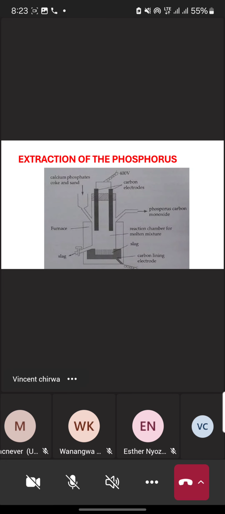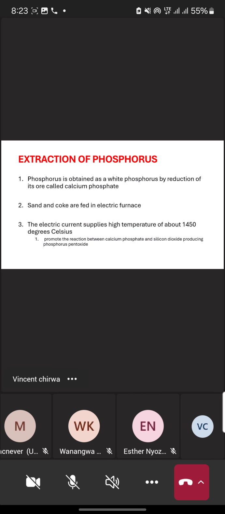After the calcium phosphate reacts with silicon dioxide, it produces phosphorus pentoxide. So step number 3, our product is now phosphorus pentoxide, which is formed when the calcium phosphate has reacted with silicon dioxide.